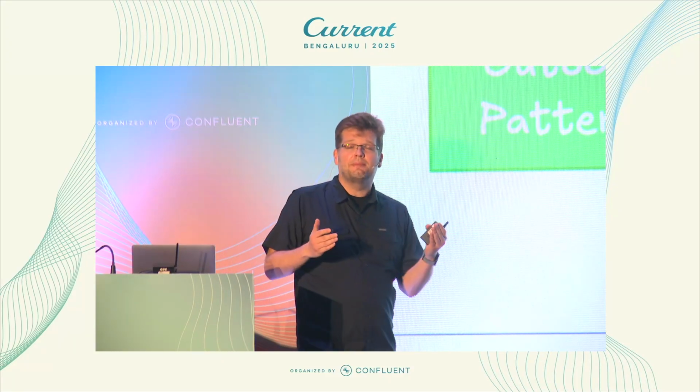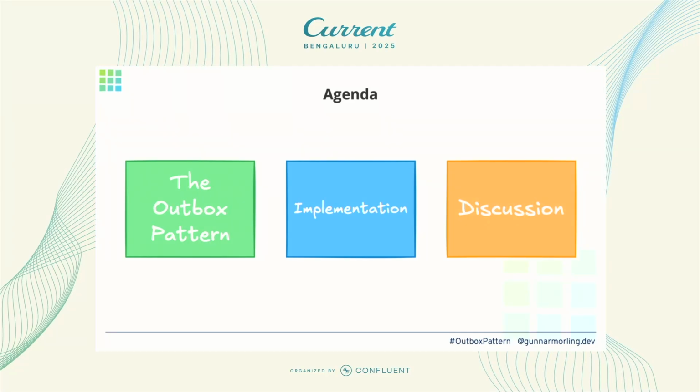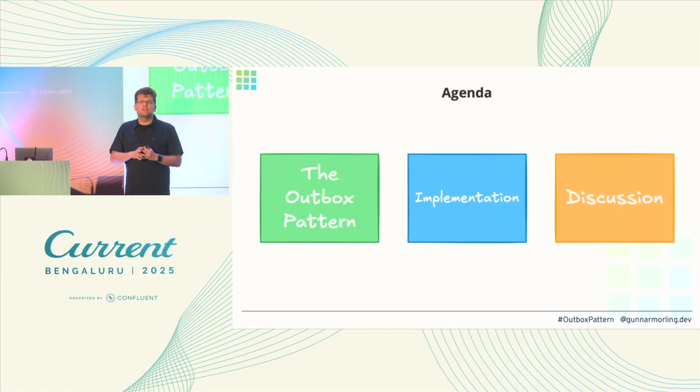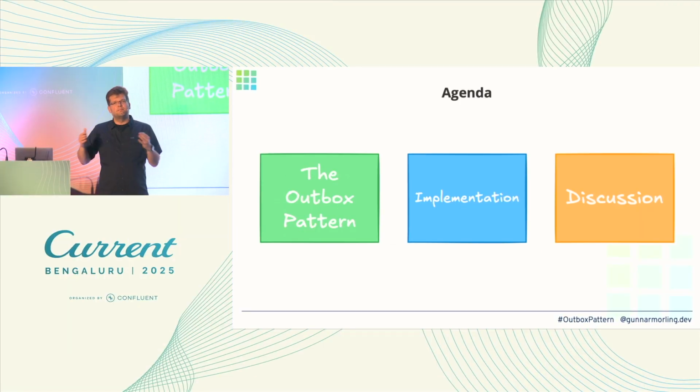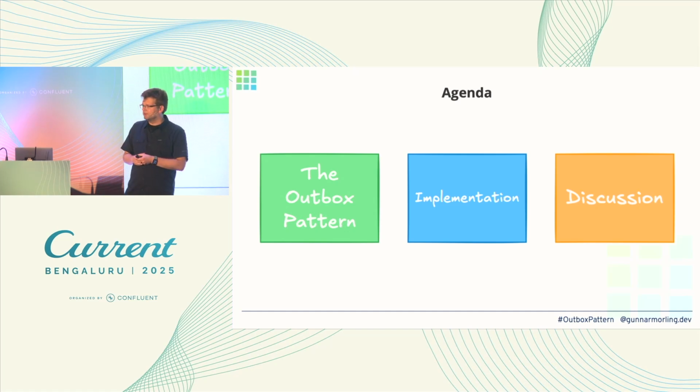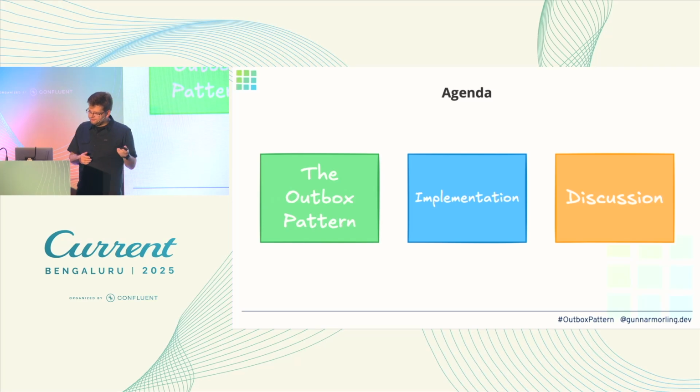So I want to talk a little bit about what's called the Outbox pattern. This is really the idea for this talk, because the Outbox pattern is a solution to those problems. I want to start and bring everybody to the same page so we all know what this is about, what is the problem, and how the Outbox pattern can help us here. I want to touch a little bit on some of the implementation details. How can we go and build a reliable and safe Outbox implementation? And I want to discuss it, because this has been around for a while, so maybe there are better alternatives by now. Maybe there are other ways to look at this problem. And this is also what I want to touch on in this talk.